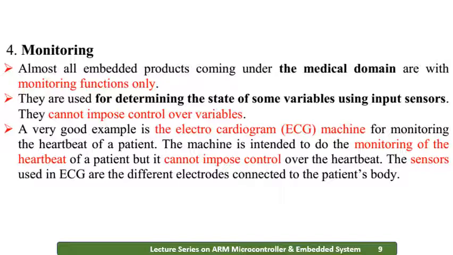Input sensors will be connected to the patient's body and will record the change or the variation, and it will be displayed on the monitor. A very good example for this is what we have seen in the first slide, that is the electrocardiogram, the ECG machine. The ECG machine is used for monitoring the heartbeat of a patient. The machine is intended to do the monitoring of the heartbeat of a patient, but it cannot impose control. That means if something is happening, it cannot control the heartbeat. It can only sense and display the content of that particular human.